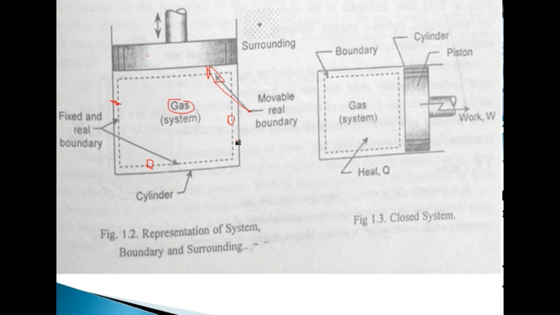But these are part of the system because they form the enveloping of this region of space. So these are the fixed and real boundaries. There is no imagination taken here. This is also a real boundary but a fixed boundary. This is also a real boundary but a fixed boundary. This boundary is the movable boundary, not fixed, but a real boundary. Within these boundaries, there is some content or quantity of matter called the system.